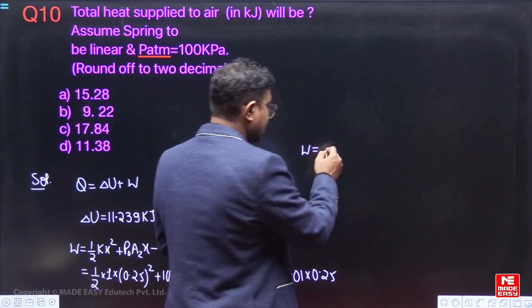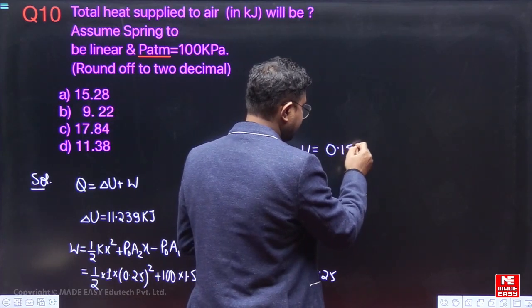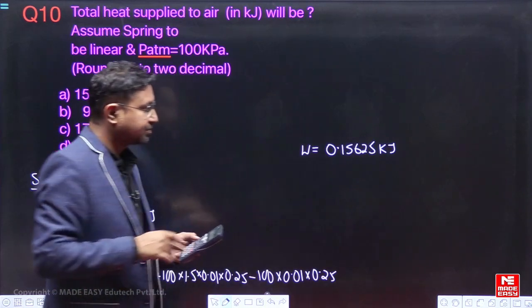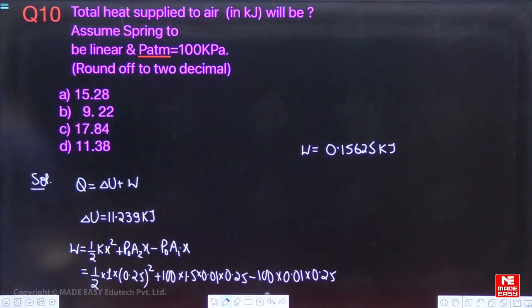So 0.15625 kilojoule. This is the work which I am getting.